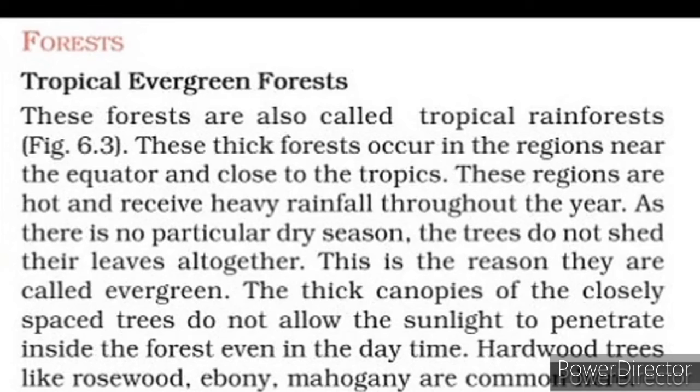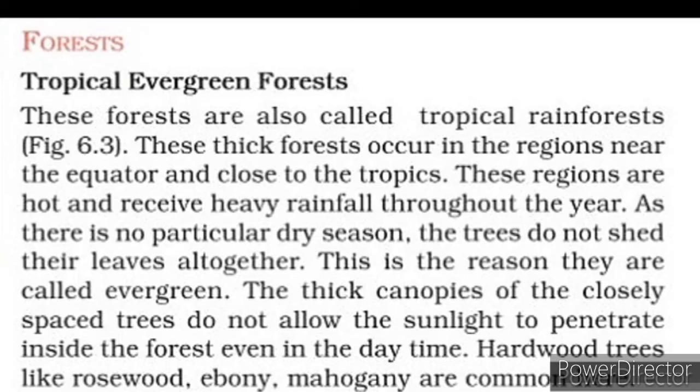As there is no particular dry season, the trees do not shed their leaves altogether. And that's the reason they are called tropical evergreen. Tropical because of the location, evergreen because these kinds of forests do not shed their leaves altogether and they appear green throughout the year. So this is the reason they are called evergreen.